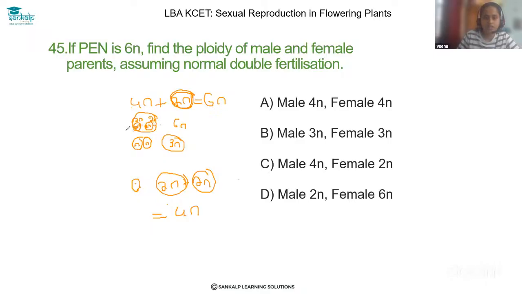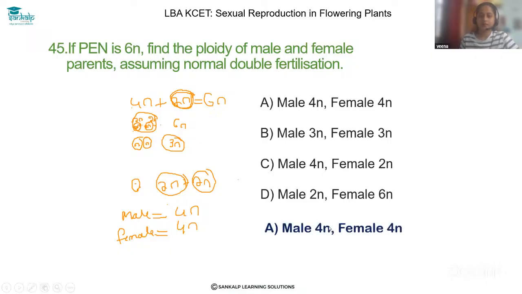So male is tetraploid and female is also tetraploid. So the correct final answer is option A, male is tetraploid and the female is tetraploid.